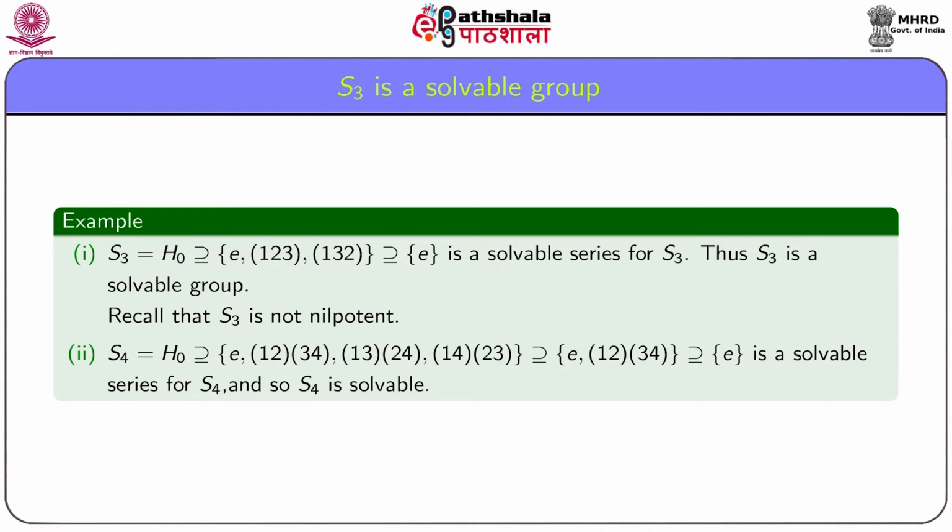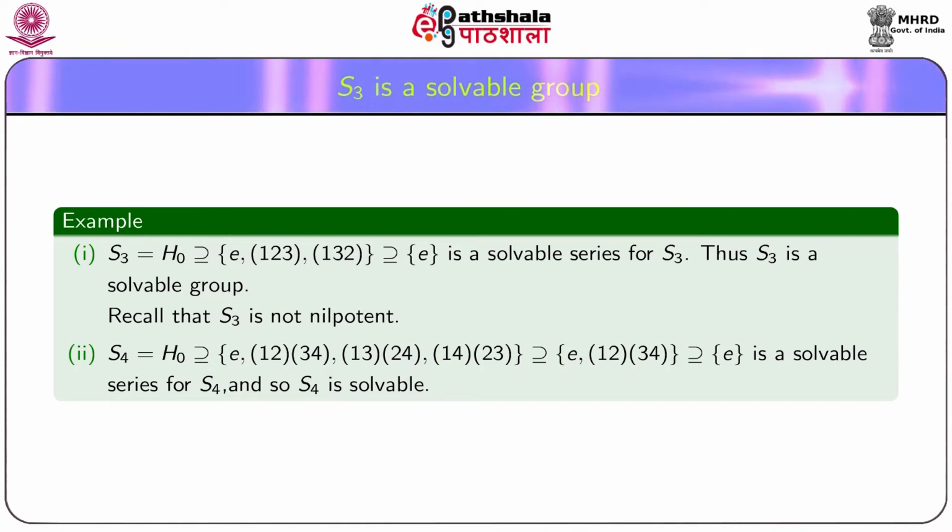There are many non-abelian groups which are solvable. For example, consider S3. S3 has only one normal subgroup containing the identity permutation and the 3 cycles (1 2 3) and (1 3 2).